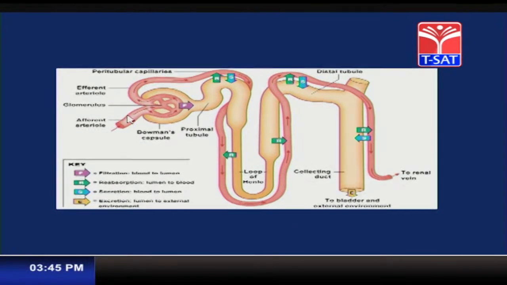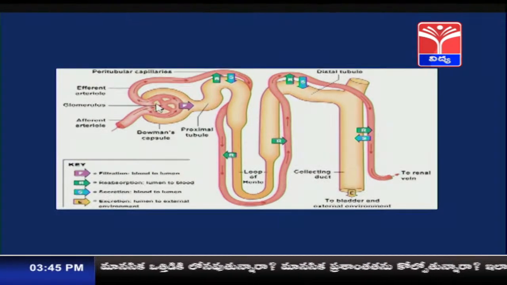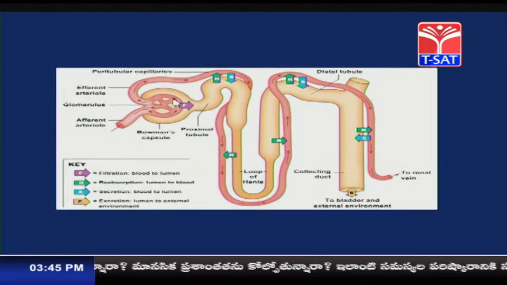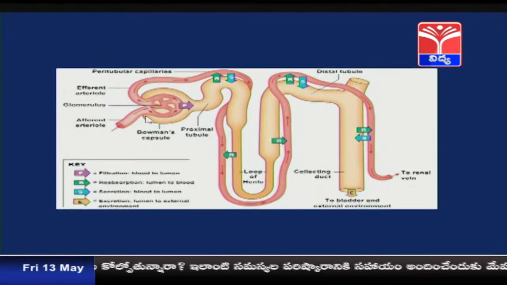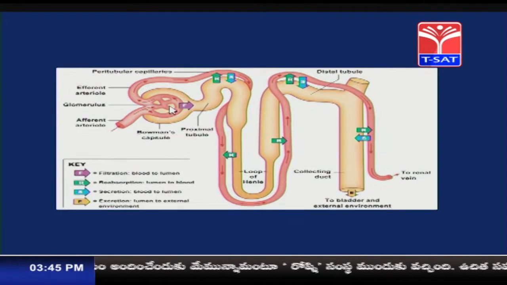So, if you see the diameter of these 2 blood vessels, the diameter of afferent is slightly larger than the diameter of efferent, which creates a lot of, or enormous, blood pressure inside the glomerulus, and this blood pressure is responsible for the filtration of blood. So, the blood is filtered inside the glomerulus, hence this process is called glomerular filtration.